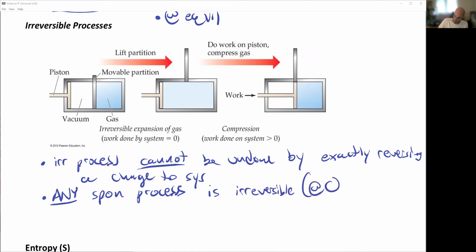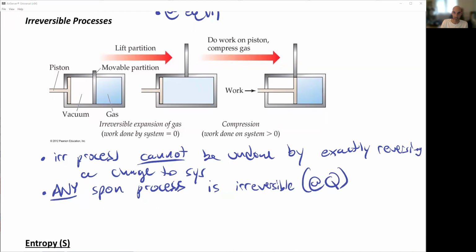Ultimately, that means we're at some state that's not equilibrium. Any spontaneous process is irreversible because we would have to do work to get it away. And again, a non-spontaneous process can only occur if the surroundings do work on the system. We're always trying to climb towards equilibrium. Once we reach equilibrium, in order to go back away from equilibrium, we have to put effort in.